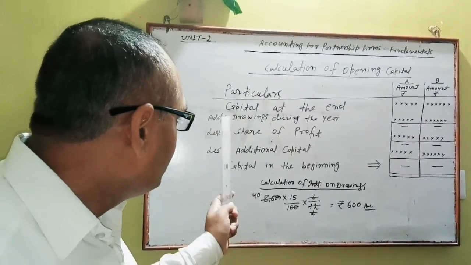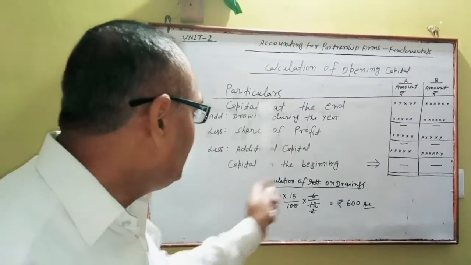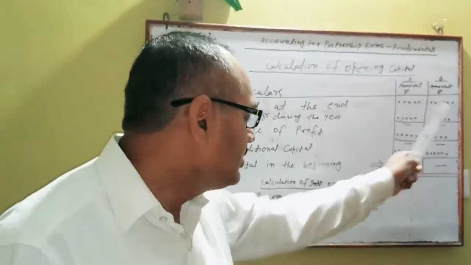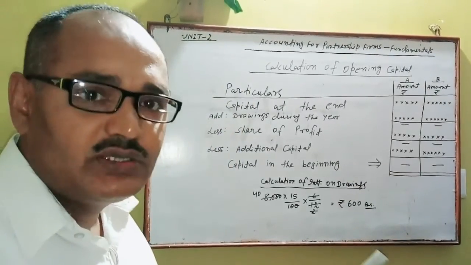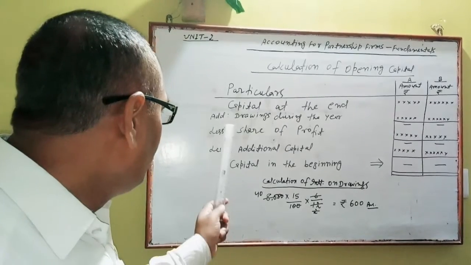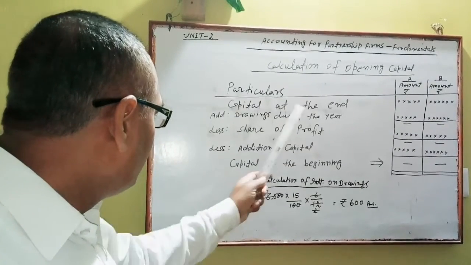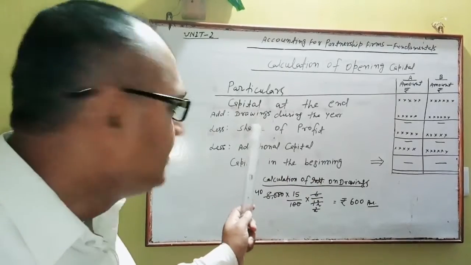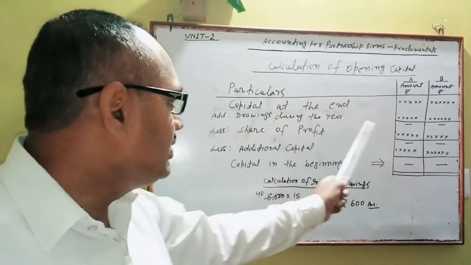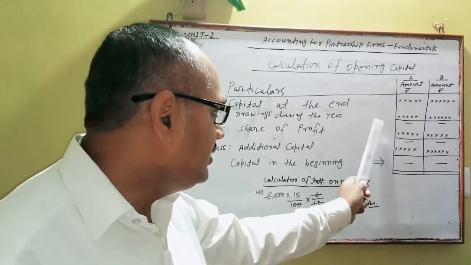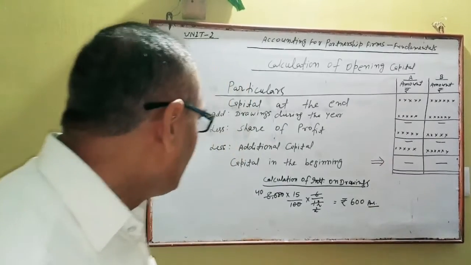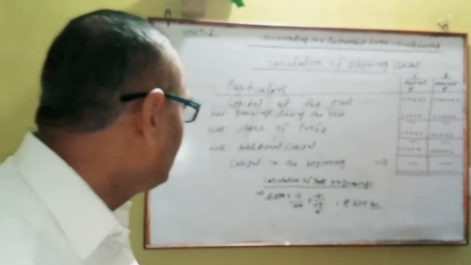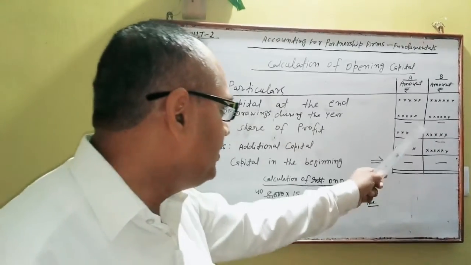And here you will write first capital at the end. You will write in each column capital at the end of the concerned partner. After that, with this closing capital, it means capital at the end, add drawings during the year by the partner, each partner. Find out the amount here after adding drawings with closing capital.